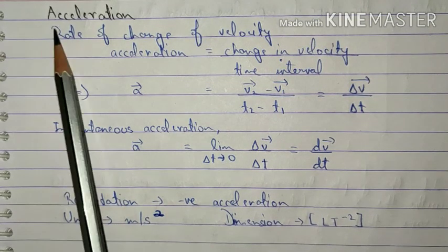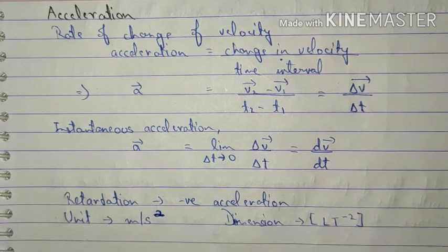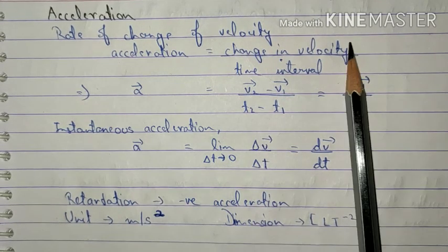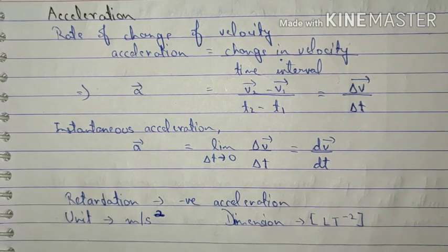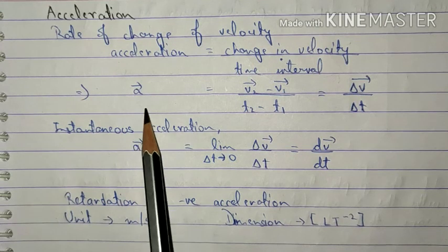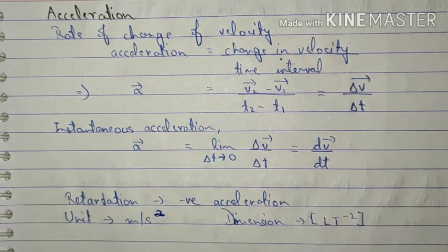Let's move to the next topic, which is acceleration. Now, the rate of change of velocity is known as acceleration. Because we are talking about rate of change, it will be with respect to time. That is change in velocity with respect to time, or you can say change in velocity upon time interval gives us acceleration, vector A. You will be studying about vectors in the next chapter.